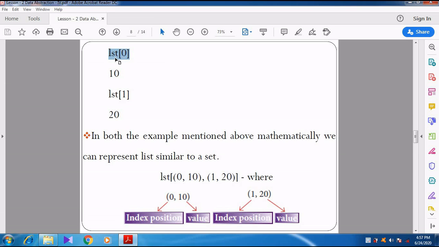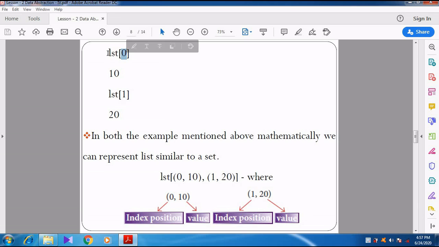In that particular list, what is the value stored in the 0th position? LST is the list name, inside the square bracket we are giving 0. This 0 represents the index. Simply you can take it as an array index.